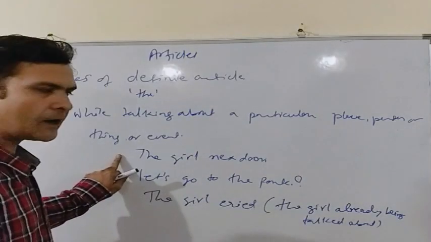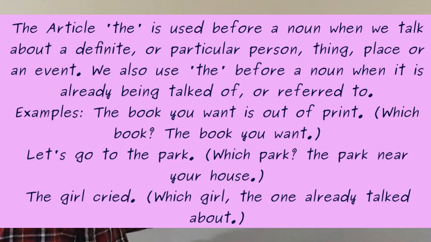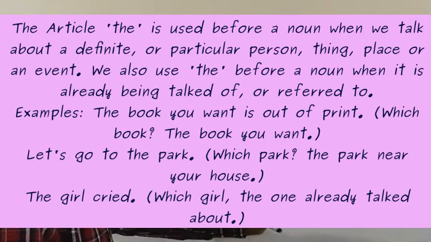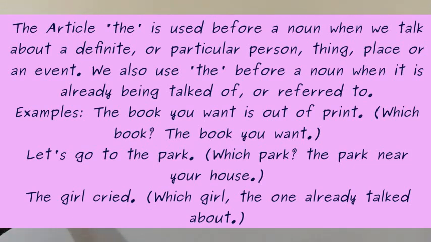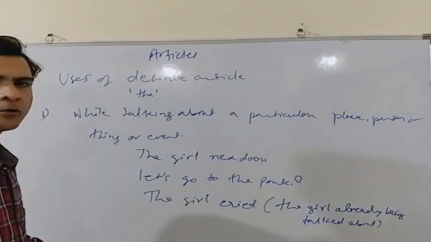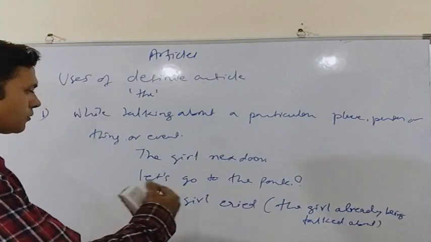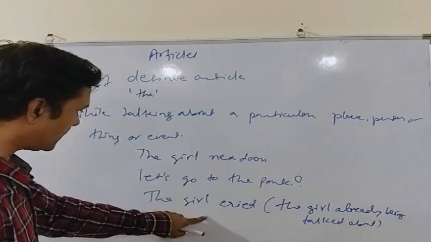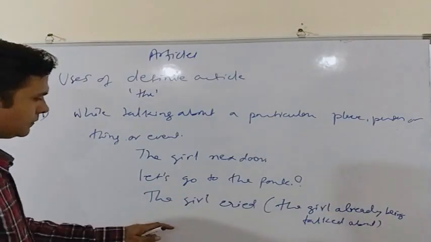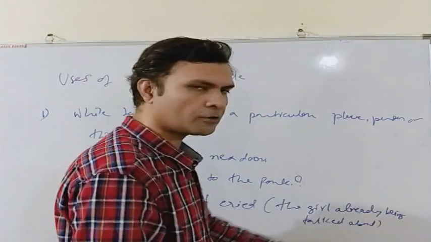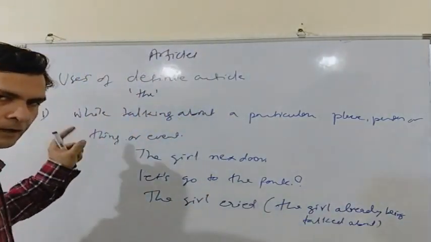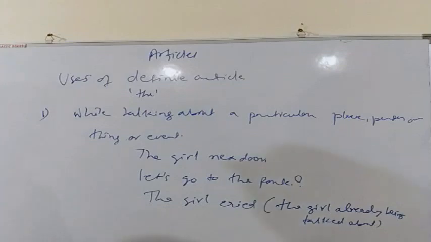So we use the when we are directly indicating a particular person, place or thing. Or we use the when it is clear from the context which person or place or thing we are talking about, as in the case of third sentence, the girl cried. Which girl? The girl already being talked about. We are already talking about some girl who cried.